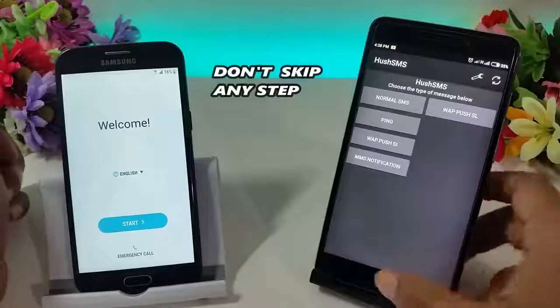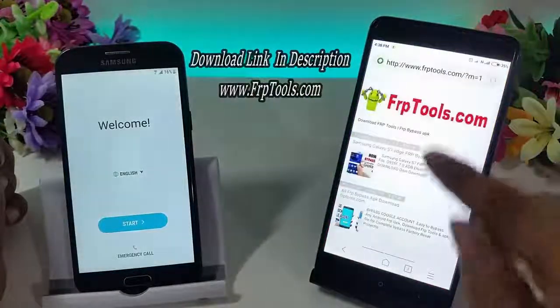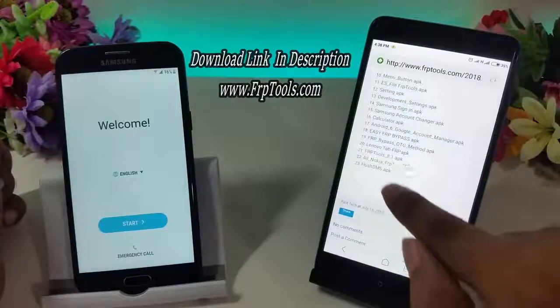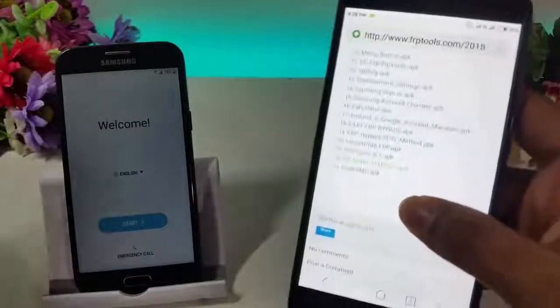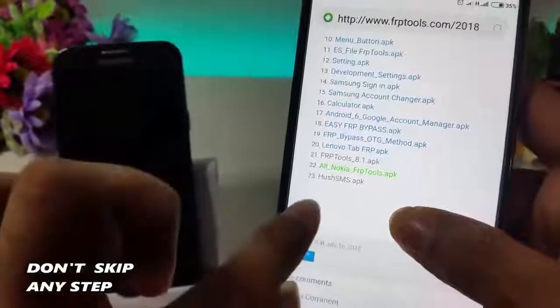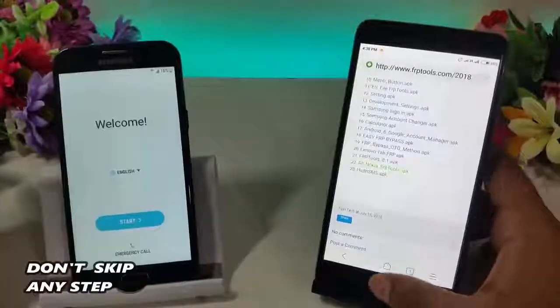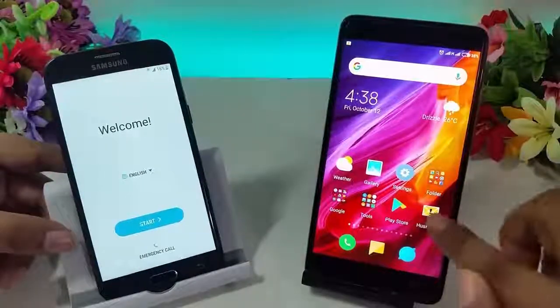So where do you find this APK? You can download it from here, frptools.com. Click here and click download this APK. You can download it from here. Don't skip any part. Now I will open this app.